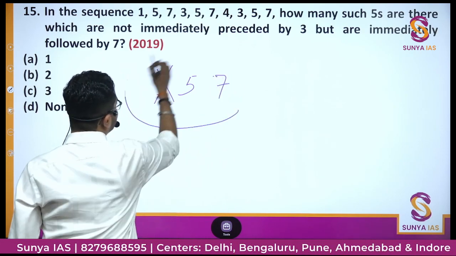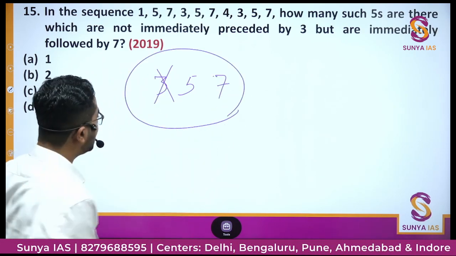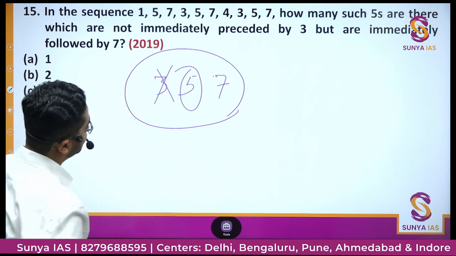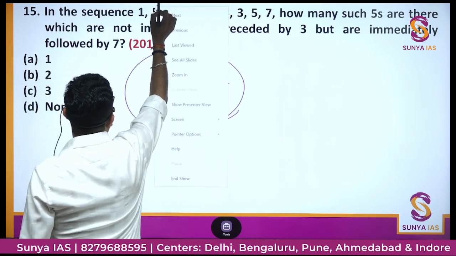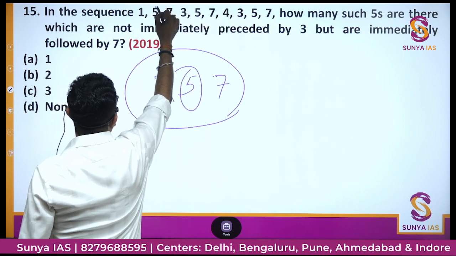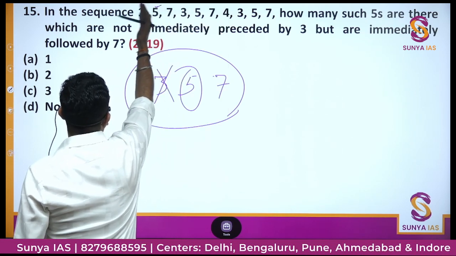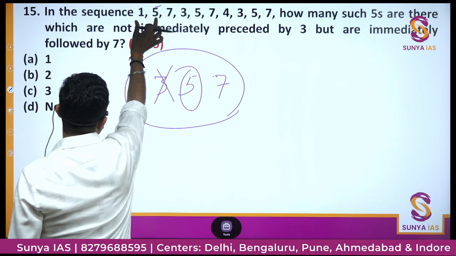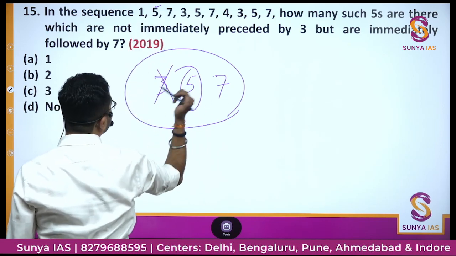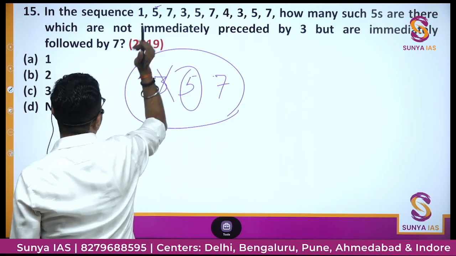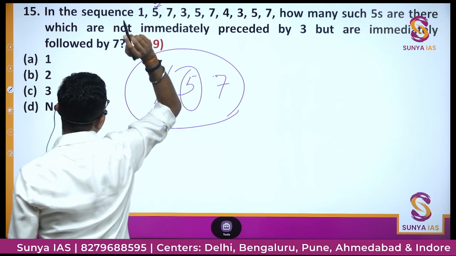So this kind of situation should be there, and you need to count these fives. So if we see this 5, this 5, this 5, you can see the preceding term is not 3, right? And the following term is 7. So it is fulfilling both the conditions. Then yes, this 5 is right.